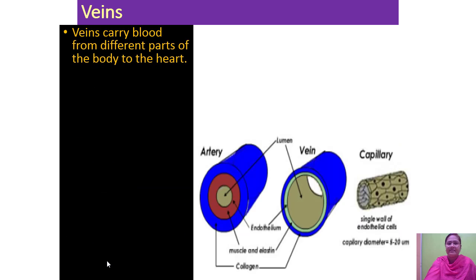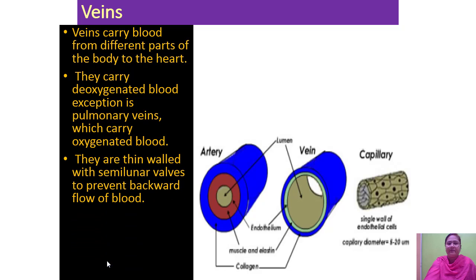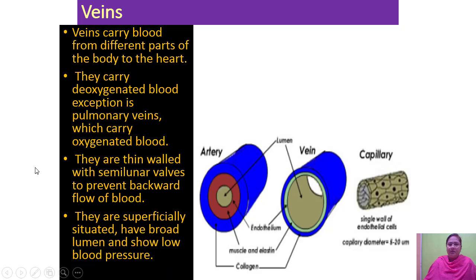Then you have veins. What is a vein? In the previous figure we have seen what is artery. So this is the artery and this is the vein, structure of vein, and this is structure of artery. The space between the artery is called a lumen. Here it is a narrow space, and the empty space between the vein is broader. So this is also called a lumen. The space in the vein is broader.